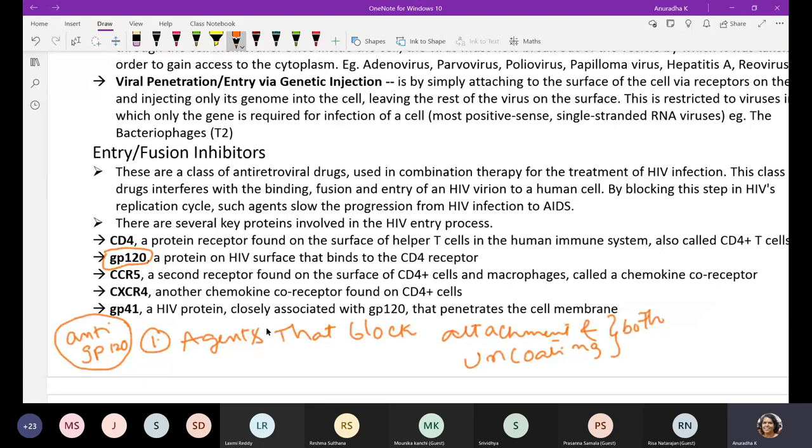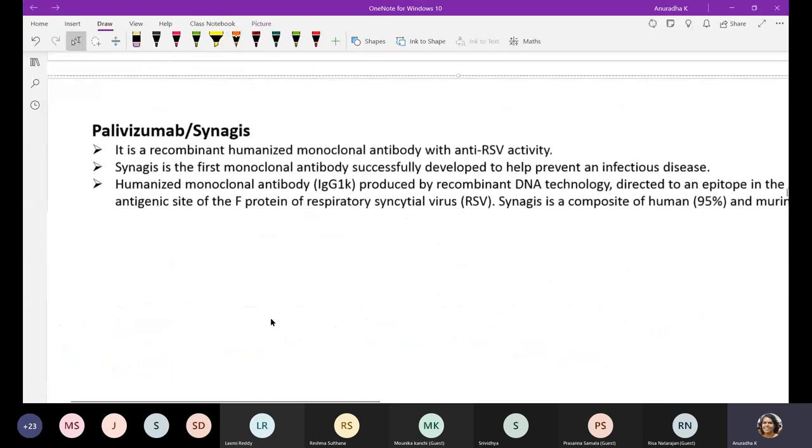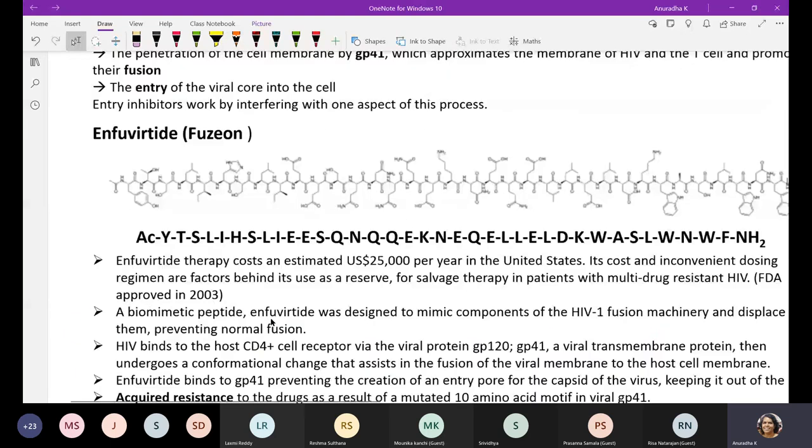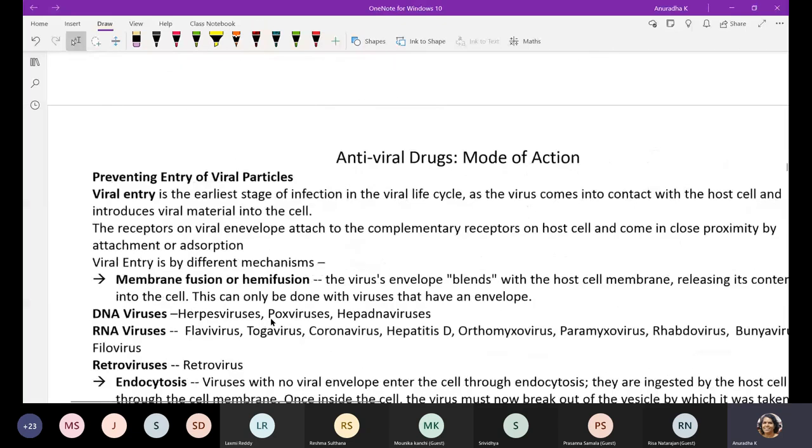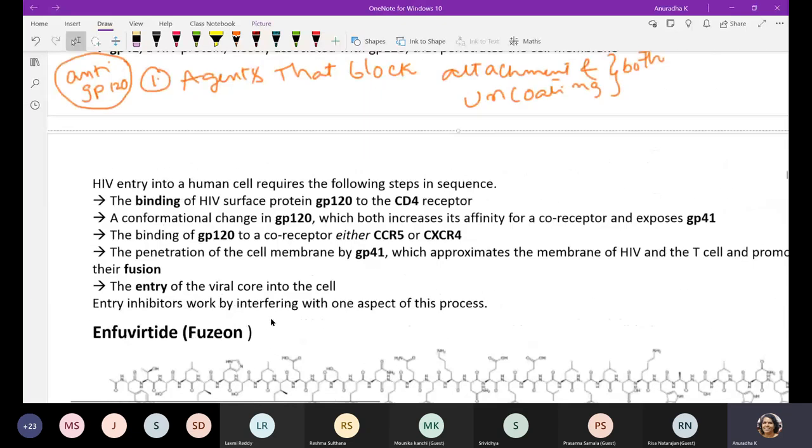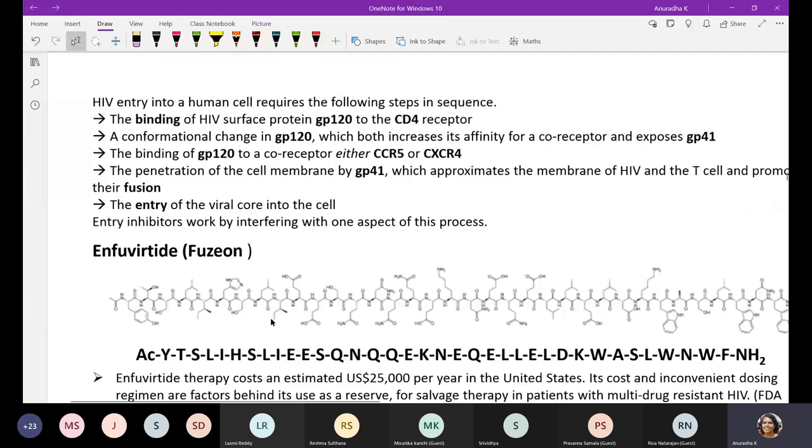So anti-GP120 blocks the CD4 receptor and mediates its course of action. Similarly, there are other compounds. So HIV entry into the human cells requires GP120 and CD4 receptors. This I already explained to you, the CXCR4, CCR5 and all. So these receptors are blocked by